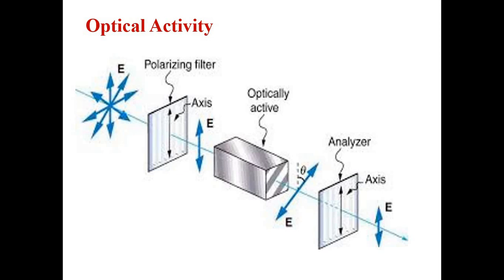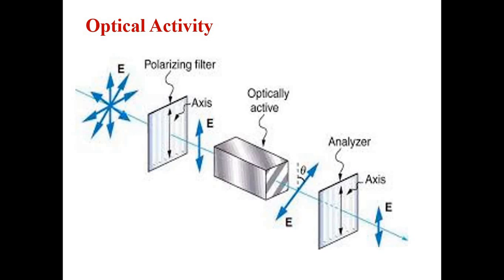Yes. Light is passing through a polarizing filter and an optically active analyzer. Okay.